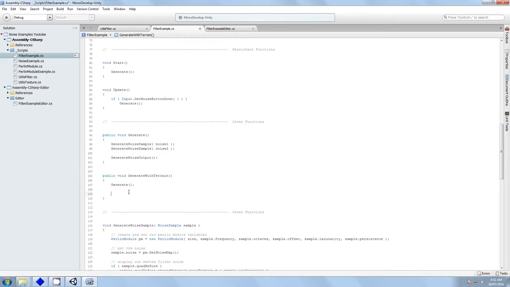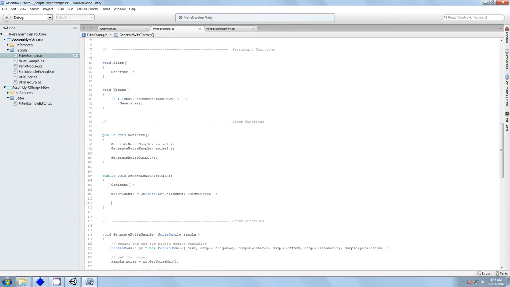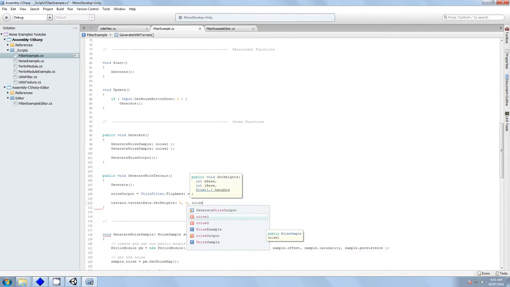So first of all, we generate our noise, and then we have to say our noise output equals utils filter flip axes our noise output. Okay, so now we have a 2D array, so I can say our terrain data, set heights, look at our parameters, going from 0, 0, and then our noise output.